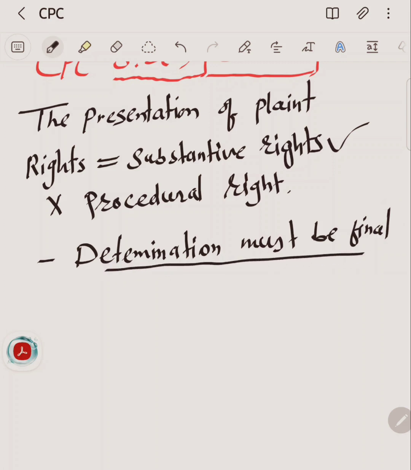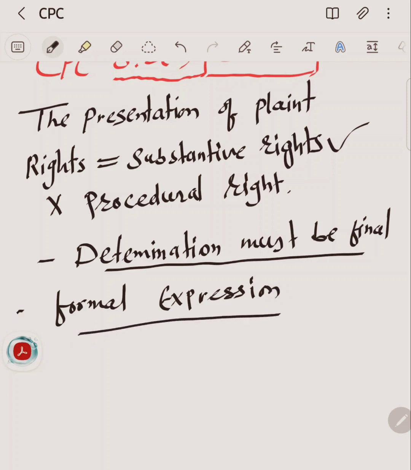If the rights of the parties are not finally decided, it is not a decree. Formal expression is also a requirement. All the requirements of formal expression must be fulfilled. The formal expression must be given in the manner provided by law.